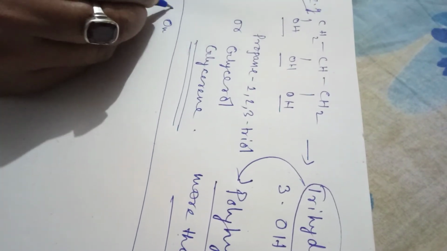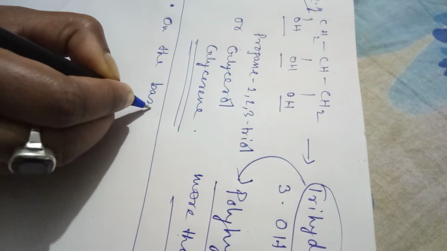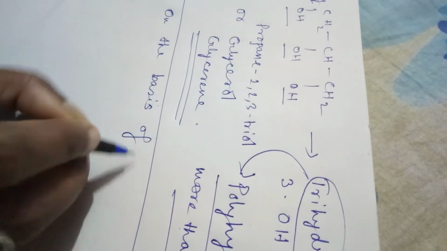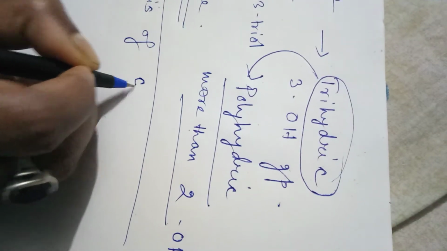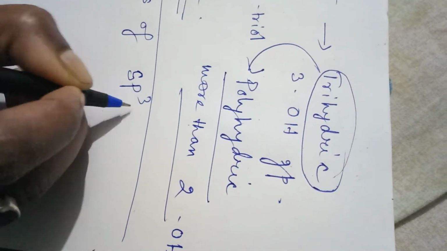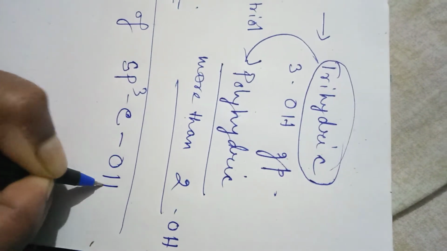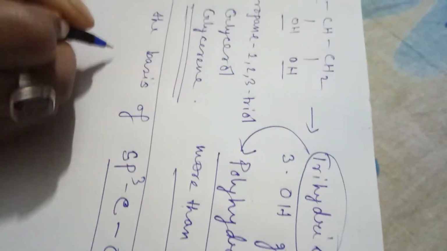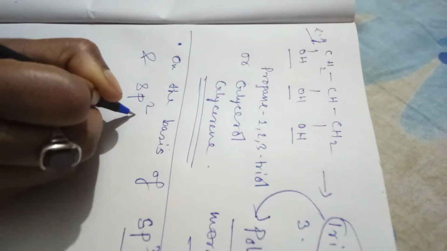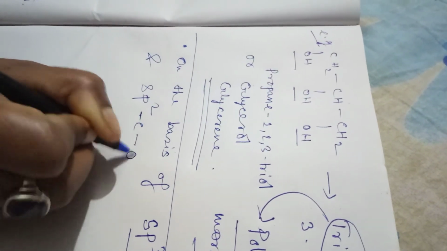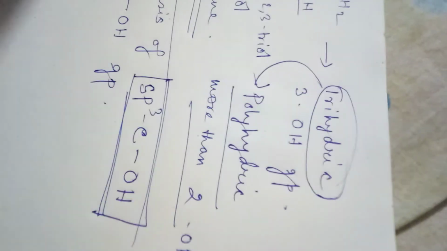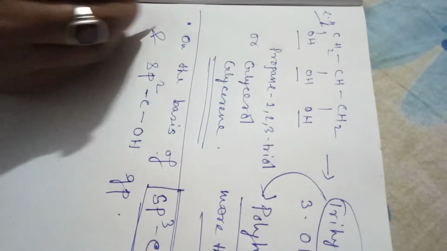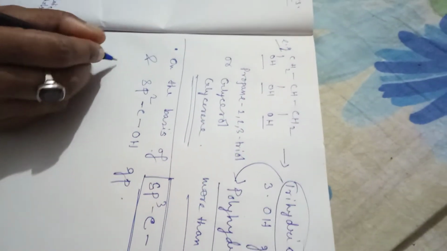Classification on the basis of carbon: alcohol containing an sp3 hybridized carbon with the OH group, and an sp2 hybridized carbon with the OH group. What is this hybridization? It means we are classifying on the basis of the hybridization of the carbon.